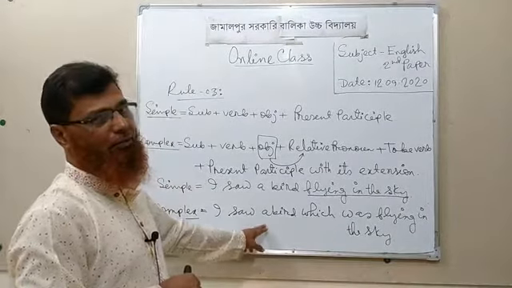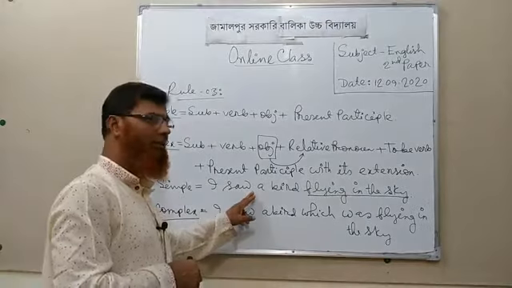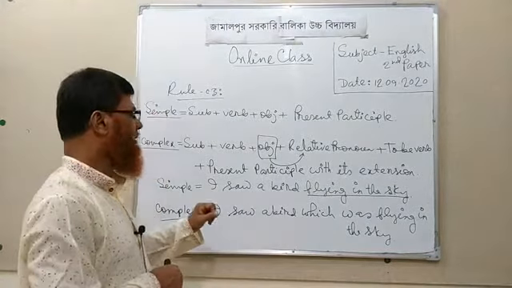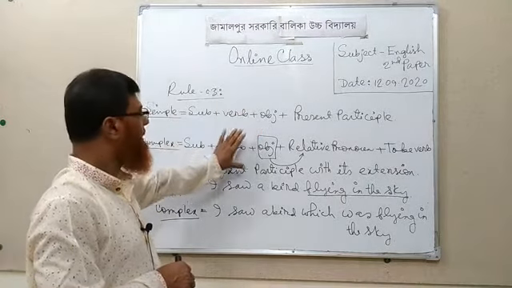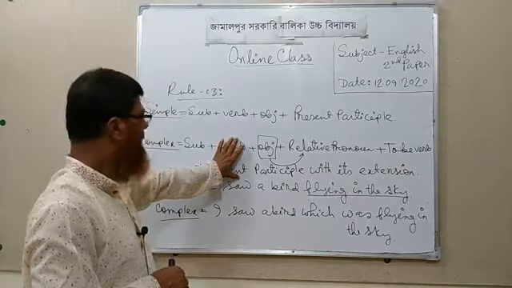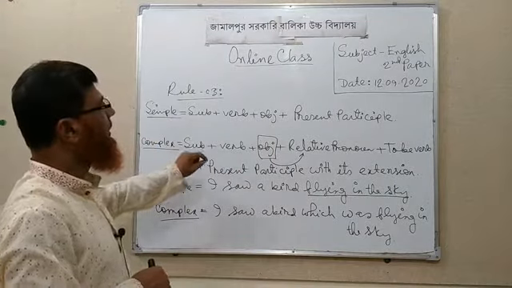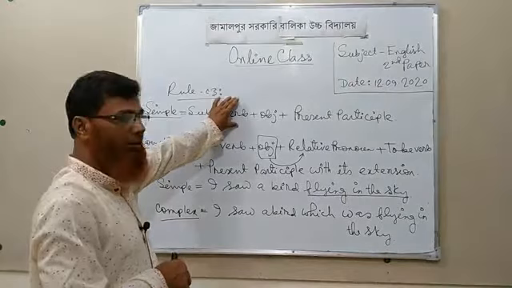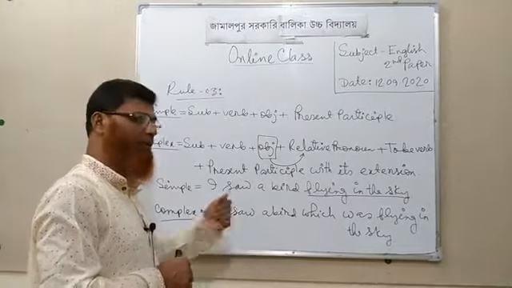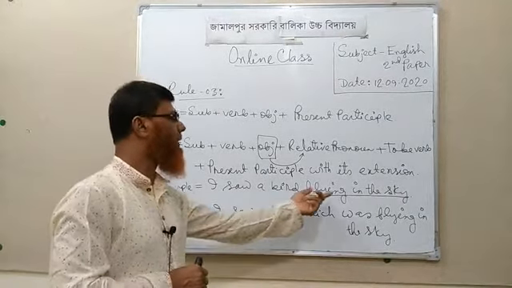It's a complex sentence and that was a simple sentence. So using this structure of complex sentence, we can change this type of simple sentence into complex sentence. I saw a bird flying in the sky.